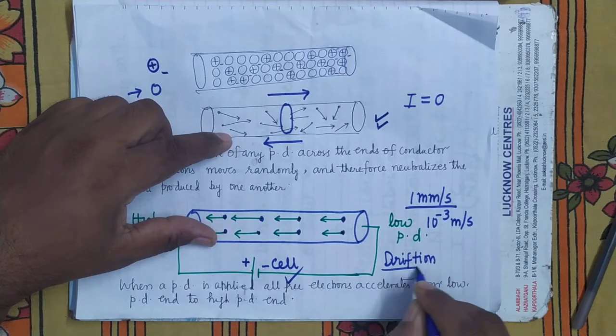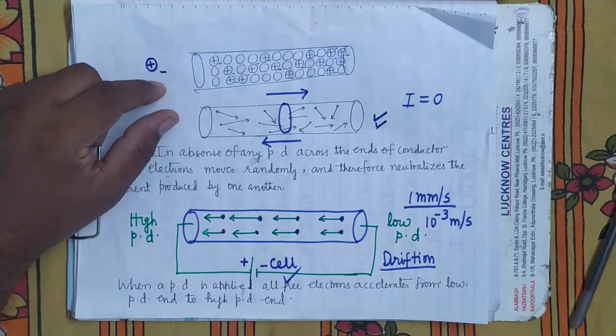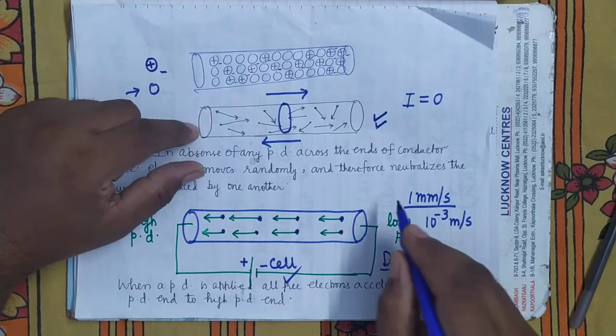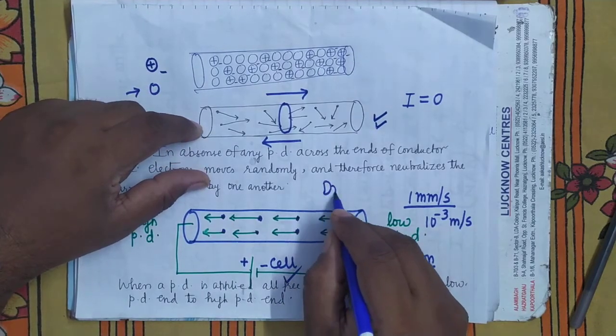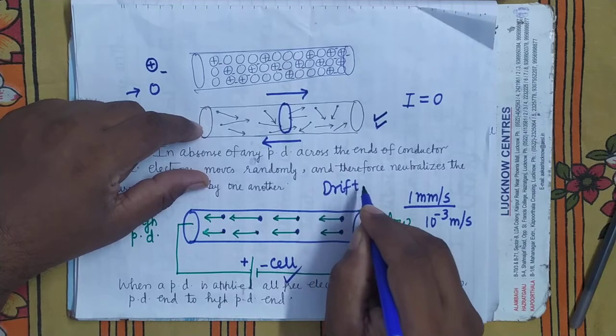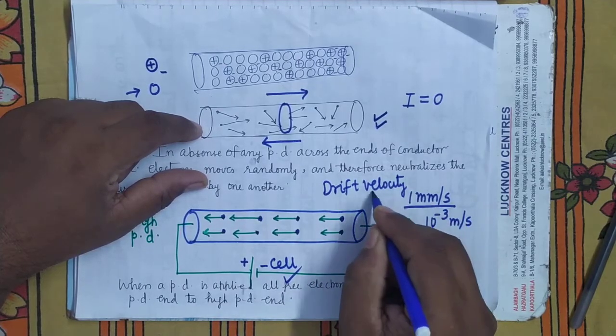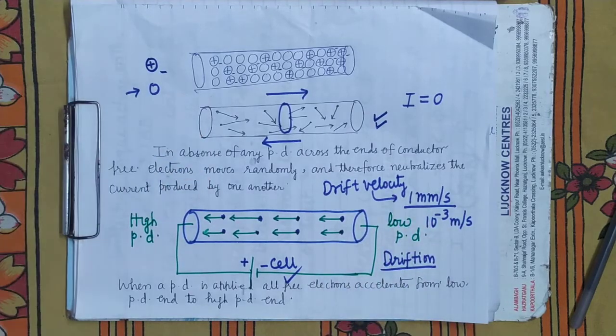Instead of having a continuously increasing velocity, they drift towards the higher potential end. It's clear? And this is called the drift velocity.